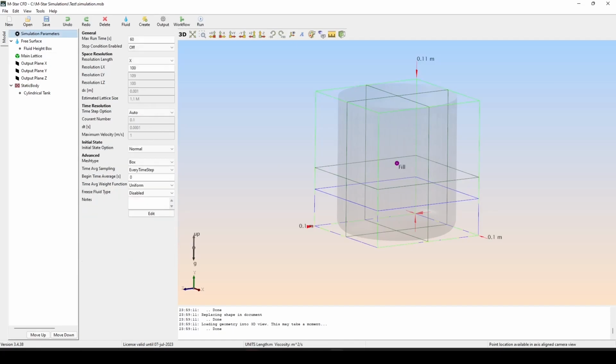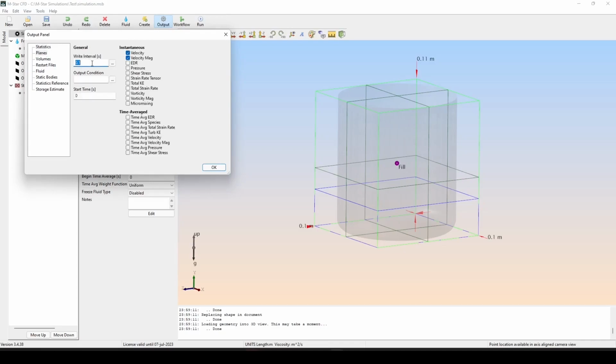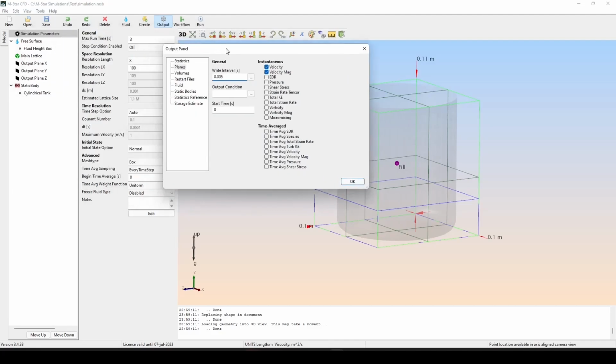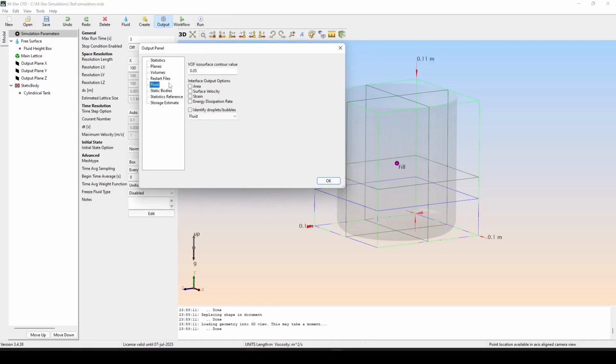There's also some simulation parameters we should adjust. 3 seconds is enough time for our simulation. And the output frequency, let's set it to a lower interval since the simulation won't be running for very long. In the output panel, we can also adjust the fluid settings now, and we want some surface velocity and an energy dissipation rate. With these options activated, the solver will automatically print the fluid velocity and energy dissipation rate along the surface, as well as the associated mean, minimum, and maximum values.